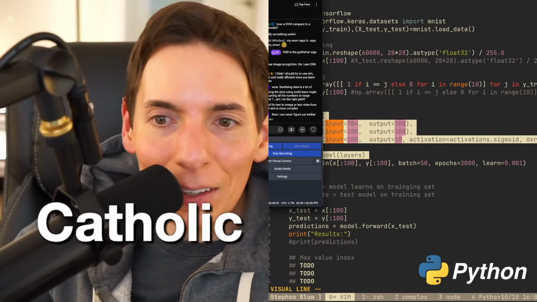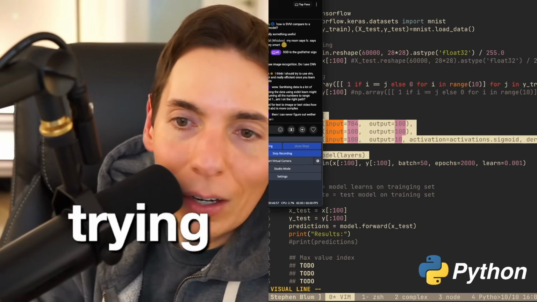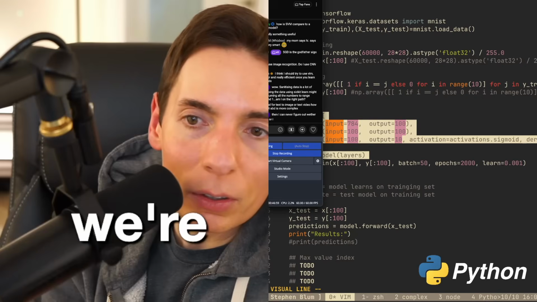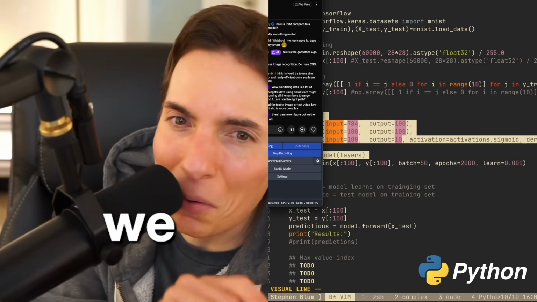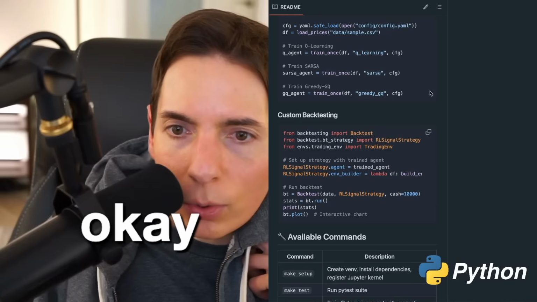Stochastic gradient descent. And that's what we're trying to do here. We're going to update this model. So right now we're not randomizing it, but we want to. We want to get the stochastic part of it.